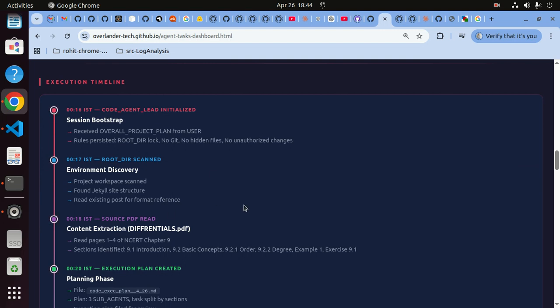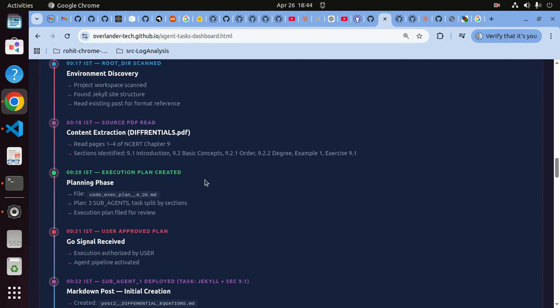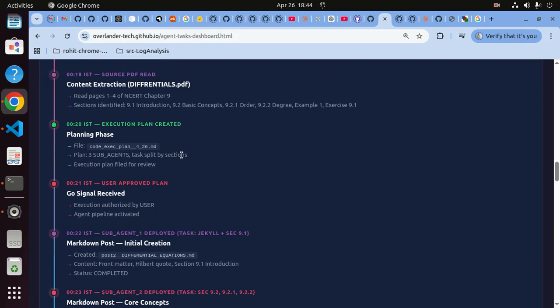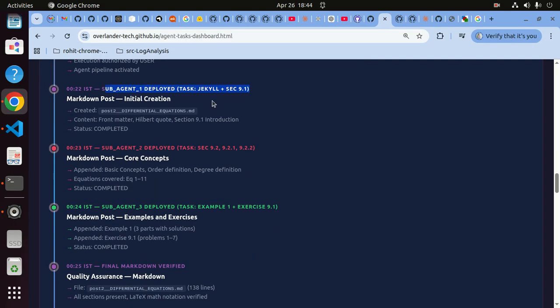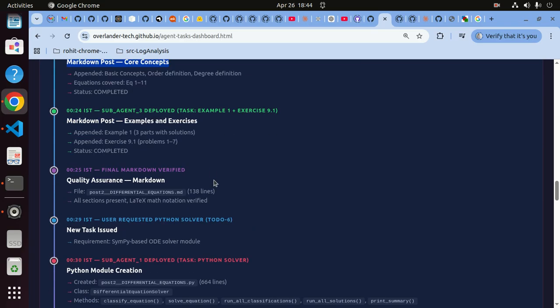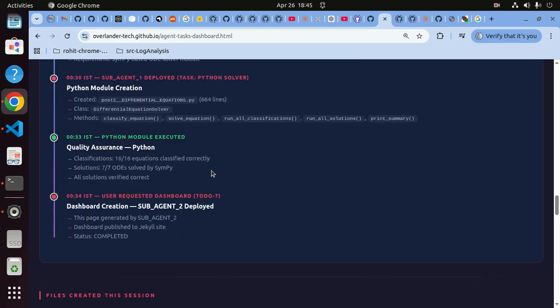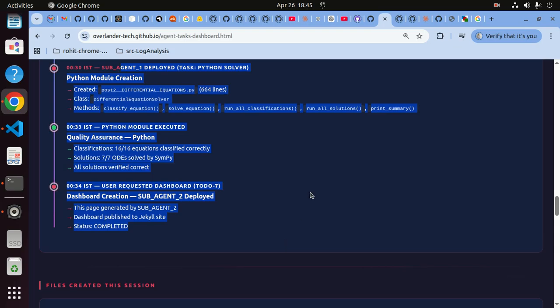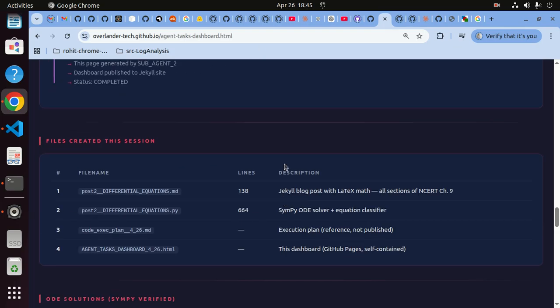It's got something pulsating over here, and it's gone through a very decent timeline. It says, yeah, this is what I did. Then the sub agent did that, and just goes through that. Sub agent deployed task, did this, did that, whatever. Pretty much okay. Python module creation and everything. So this is here. Anybody who wants to see it, you can.